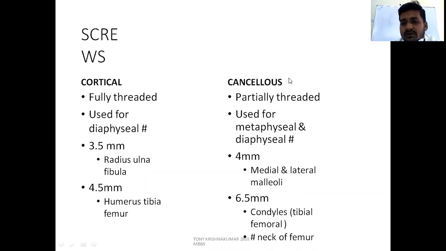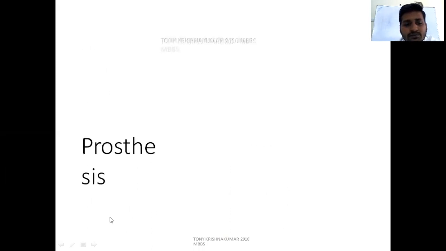This screw will be kept in the exam. You have to recognize the partially threaded 4 mm cancellous screw, which will be used for medial and lateral malleoli. And 6.5 mm screws are used for distal tibia, proximal tibia, distal femoral condyle fractures and fractured neck of femur. Here we will use the 6.5 mm screws. Cortical screws are for small bones; we will use small size screws, 3.5 mm and 4.5 mm, for humerus, tibia and femur. Okay, I will go back.